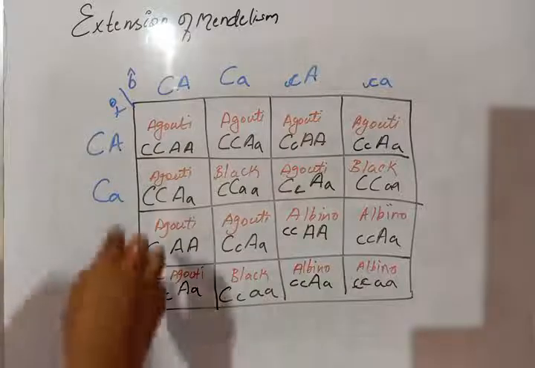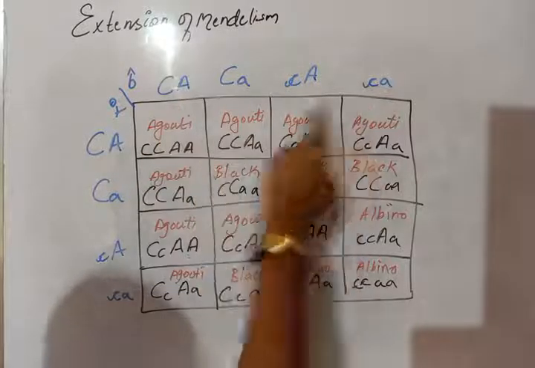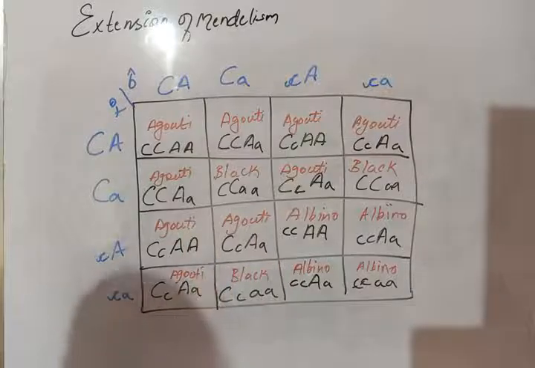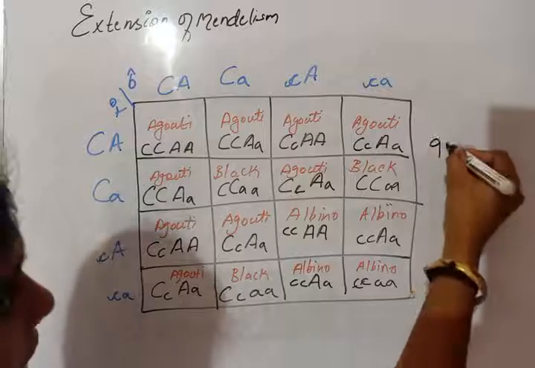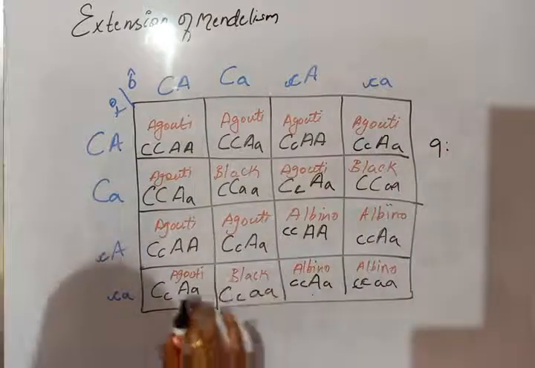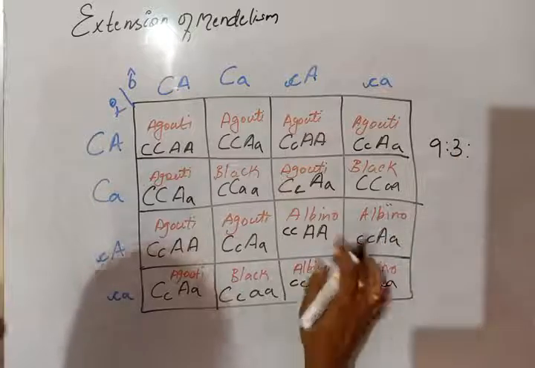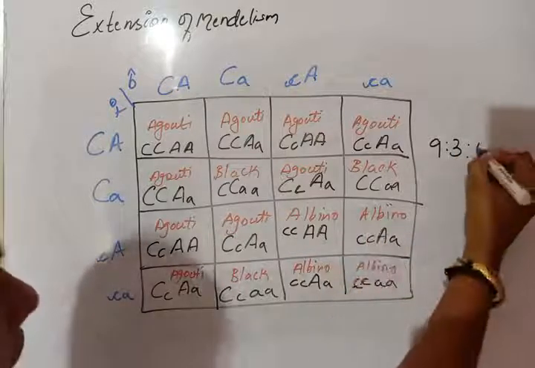If you count 1, 2, 3, 4, 5, 6, 7, 8, 9, we obtain 9 agouti. Then 3 black, and 4 albino.